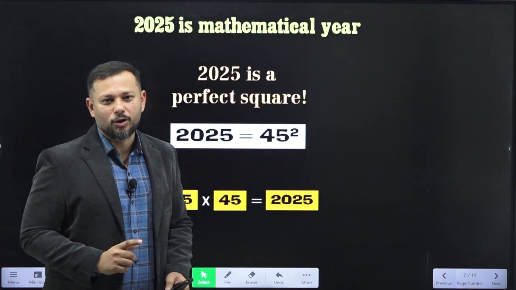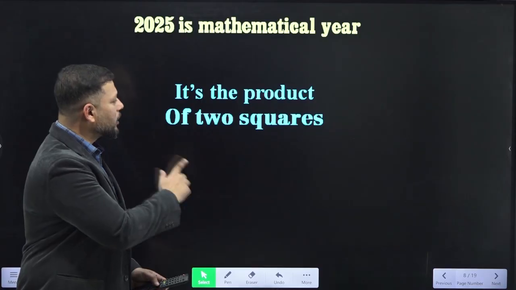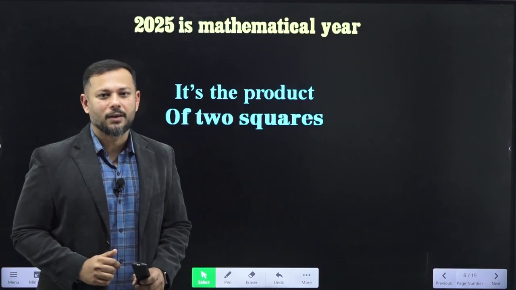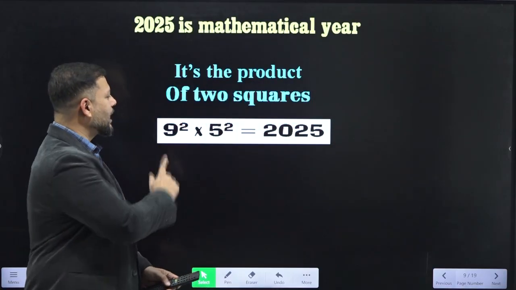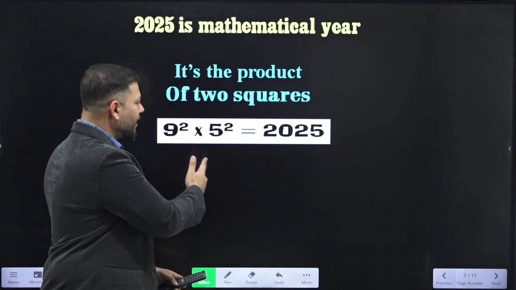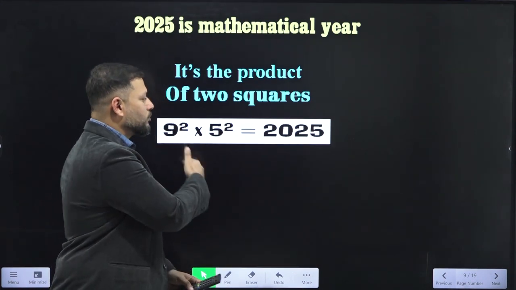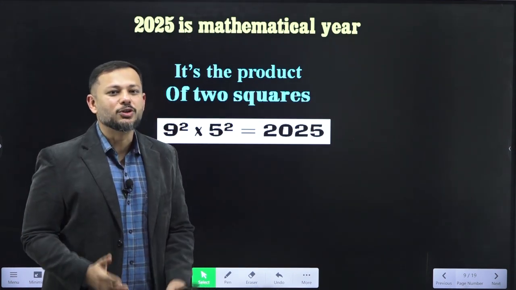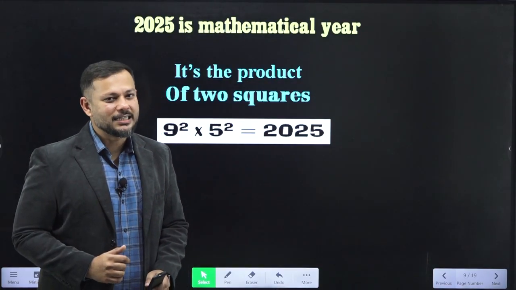We'll come to that also, but let's understand some more important things, that it's the product of two square numbers as well. Which two square numbers? Let me tell you, the two square numbers are 9 and 5. Square of 9 when multiplied with square of 5, that is 81 times 25, results into 2025. Again, very interesting thing, isn't it?